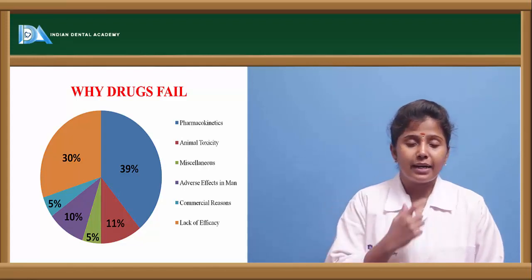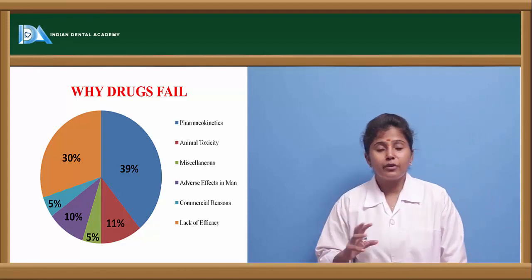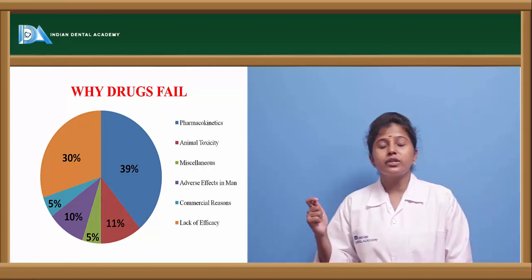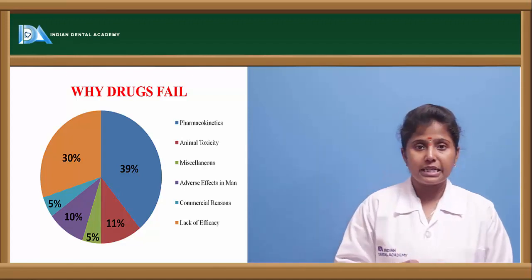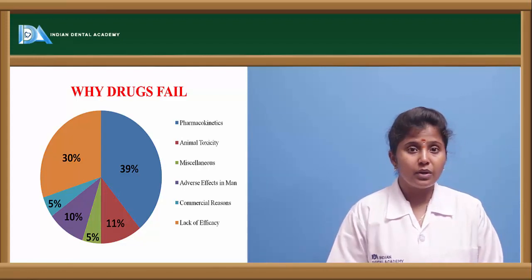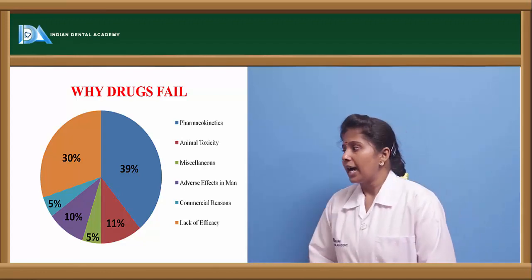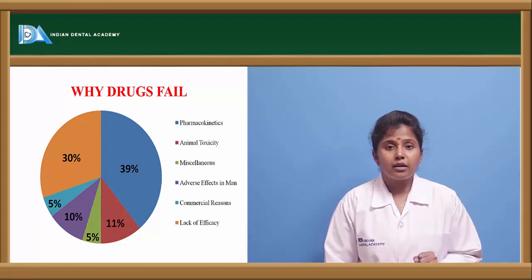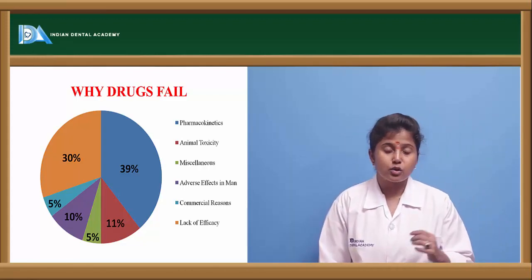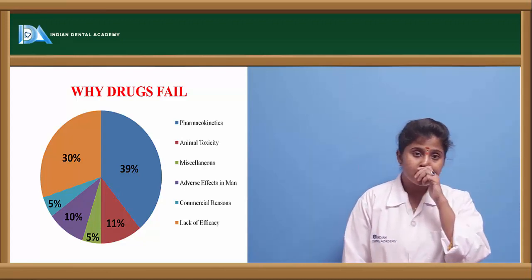Why are the drugs getting failed? So here if we see, all drugs do not show the effect. In a few cases the drug fails to show its effect. Why? Because 39% of the drugs failed because of pharmacokinetic reasons. If the drug is not absorbed properly or distributed or metabolized properly, then the drug fails to show its effects, and 11% is because of animal toxicity. Before the drug is marketed, we are doing animal testing. So if it is showing toxicity in animals, then that drug is not marketed. So that is the reason it is failing.